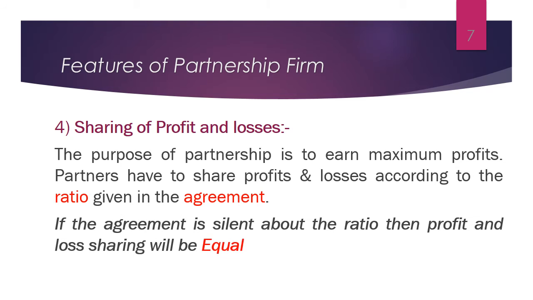The profit sharing ratio is always mentioned in the agreement, but sometimes the agreement is silent. What is silent? Nothing is mentioned in that agreement or deed. Then what to do? The profit sharing ratio will be equal. We have to assume that they share their profit in equal proportion.